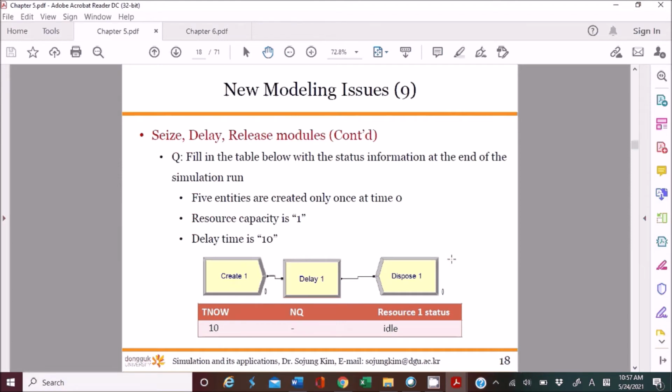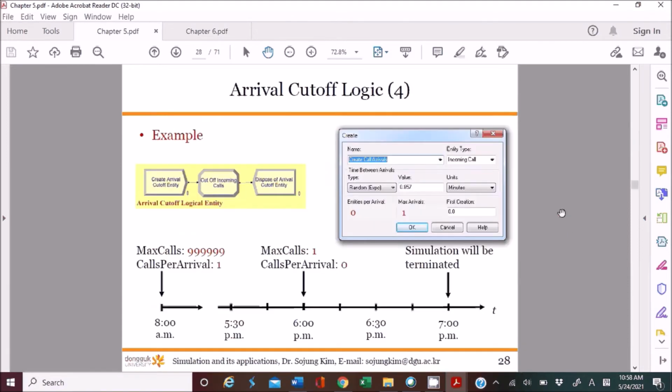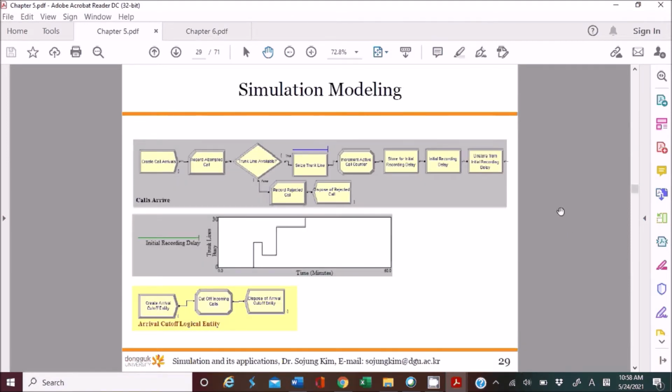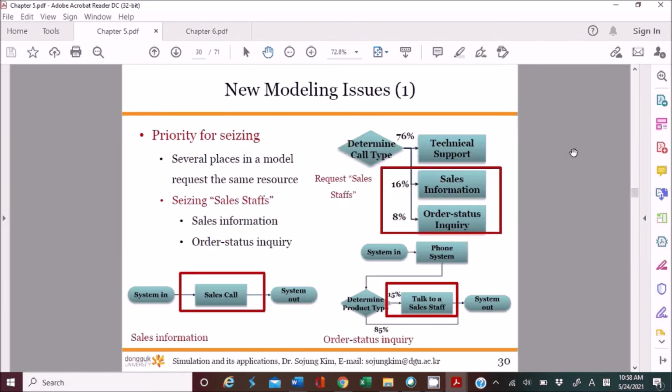Got it. So this is pretty much about the major modules using the advanced panel. Actually, we have so many concepts in this simulation model. That's why I like the call center model. Another one is that we need to consider the priority for seizing the resources, right, using the different process modules. So I guess you already remember this, right?